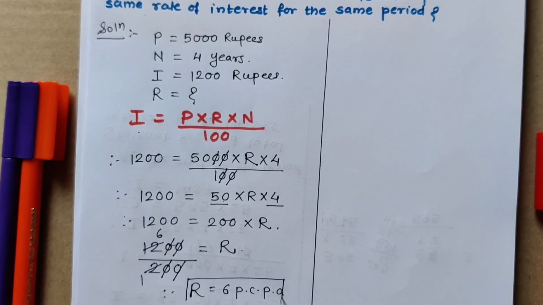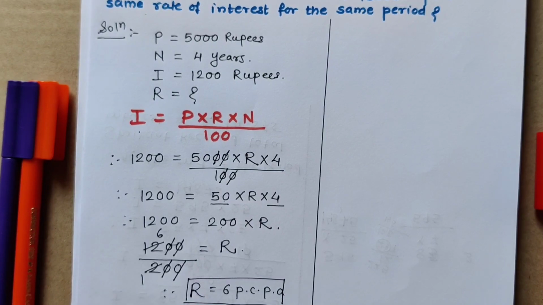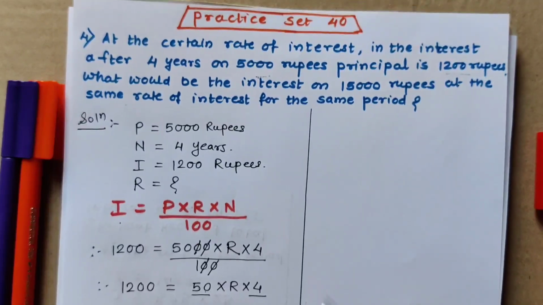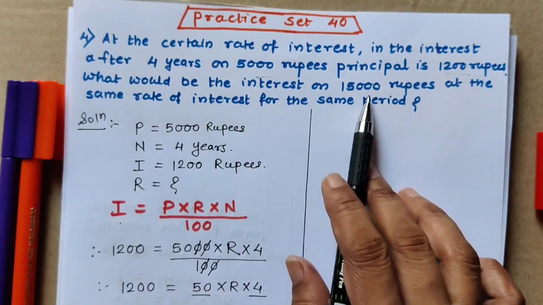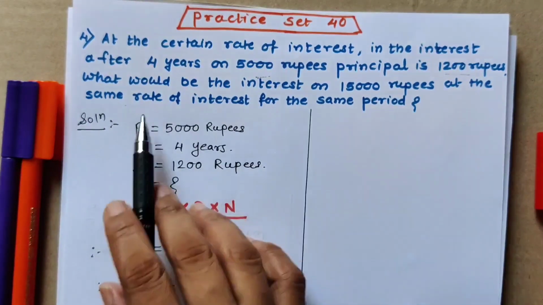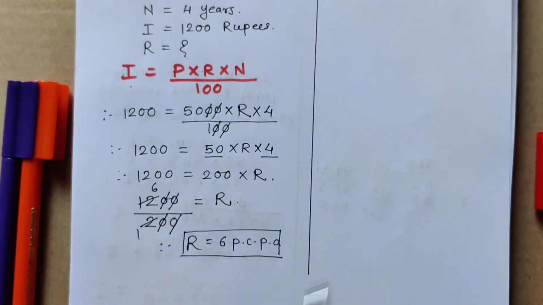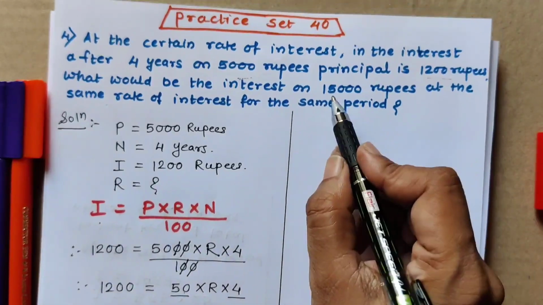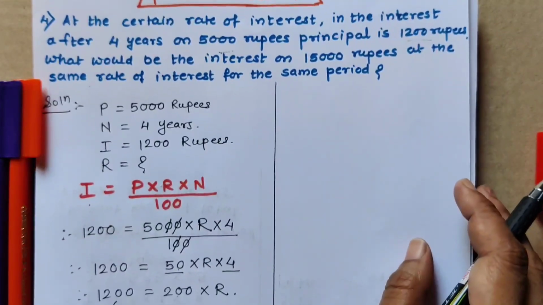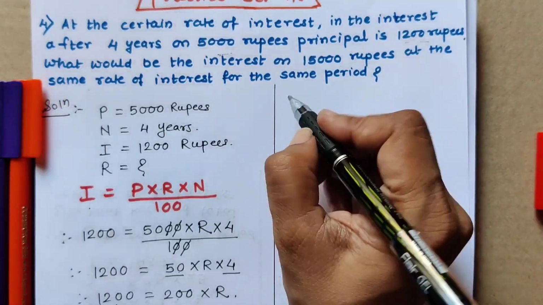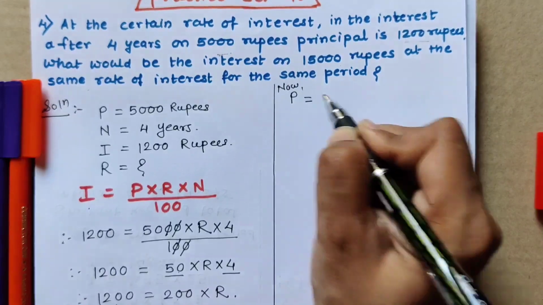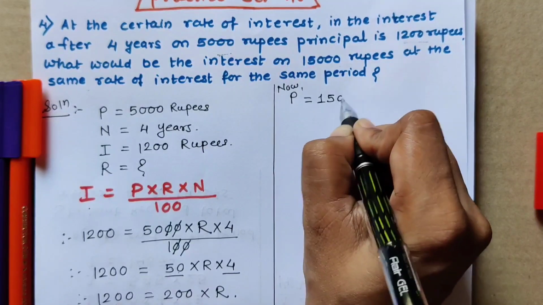In this way R we have got 6% or 6 PCPA. Now we can find out our answer. What is the question? What would be the interest on 15,000 rupees at the same rate of interest? Same rate of interest means this R. This rate of interest R we have to consider now. So now the principal is 15,000 rupees.